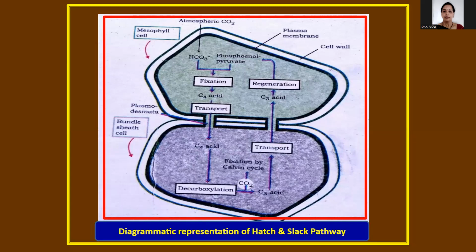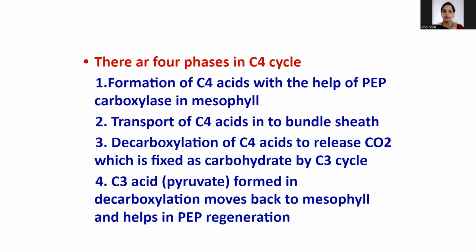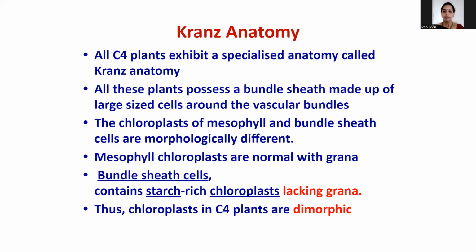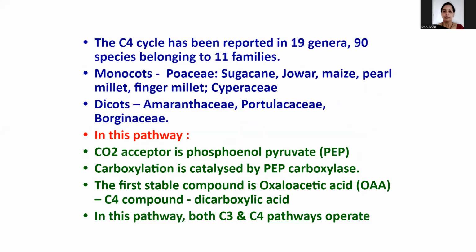In this pathway, the CO2 acceptor is phosphoenol pyruvate. Up to here, clear? After that, the carboxylation is catalyzed by the enzyme phosphoenol pyruvic carboxylase. The first stable compound is oxaloacetic acid, a C4 compound.